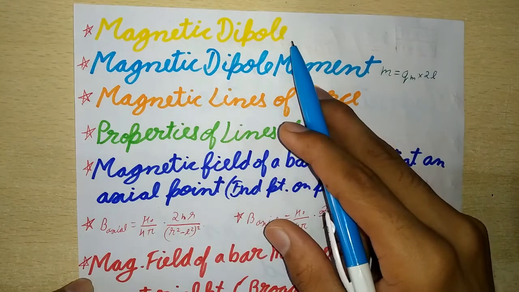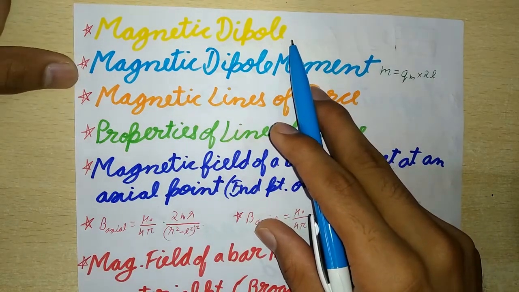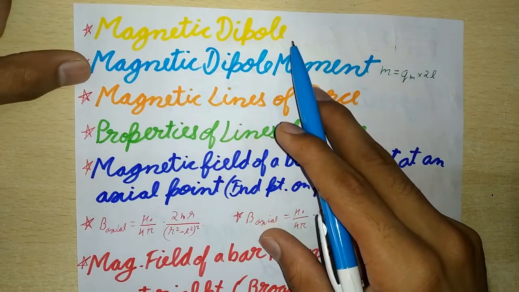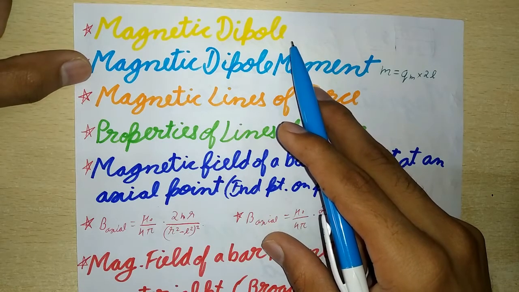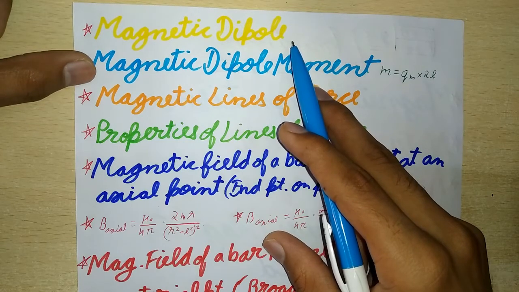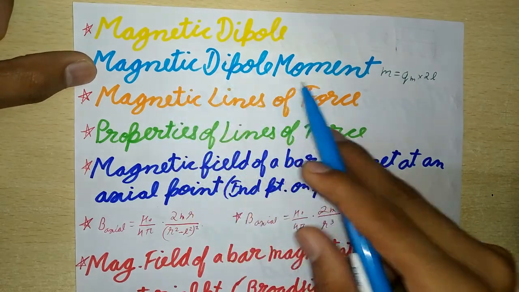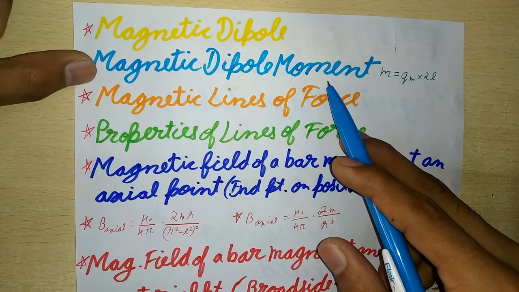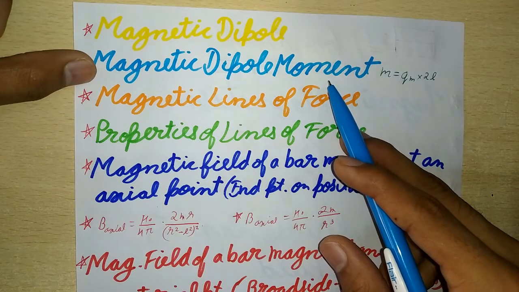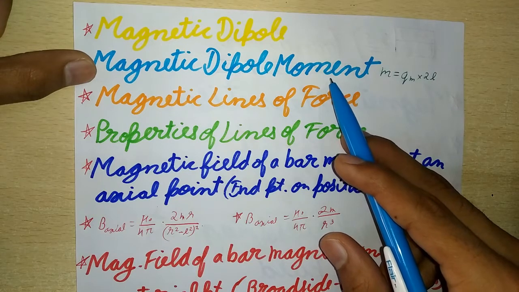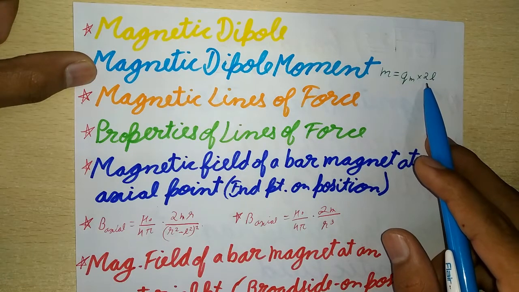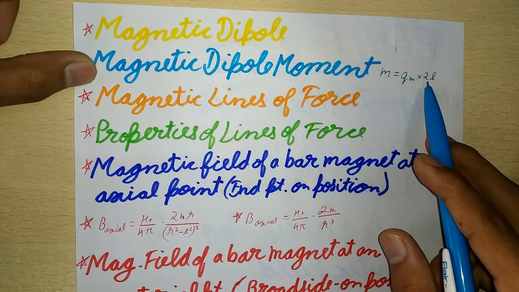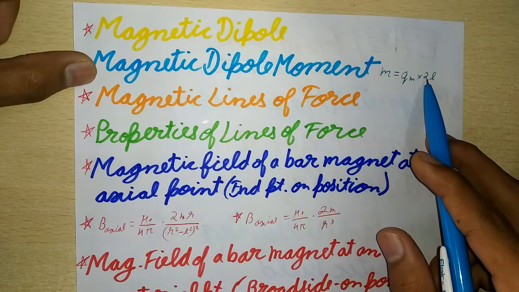Next is magnetic dipole. Any arrangement of two equal and opposite magnetic poles separated by a small distance is called a magnetic dipole. A bar magnet and a current carrying loop are magnetic dipoles. Magnetic dipole moment. It is equal to the product of the pole strength Qm and the magnetic length 2L of the magnet. So M equals Qm into 2L, and the SI unit of magnetic dipole moment is ampere meter square, or Joule Tesla inverse.